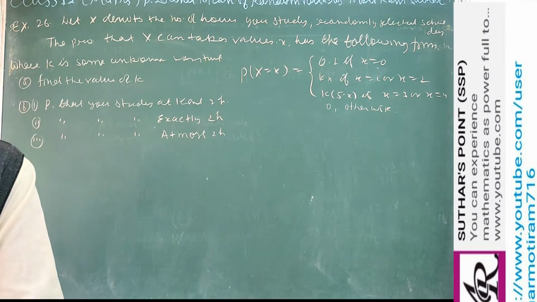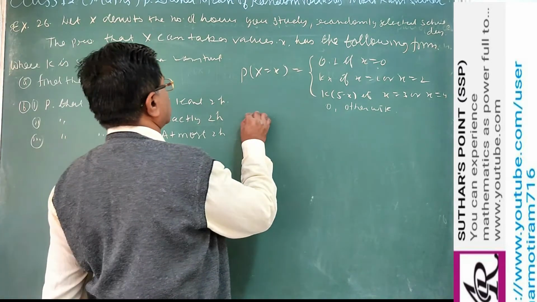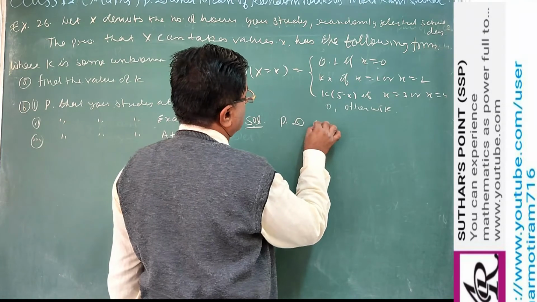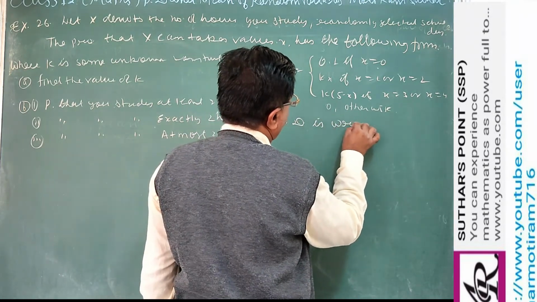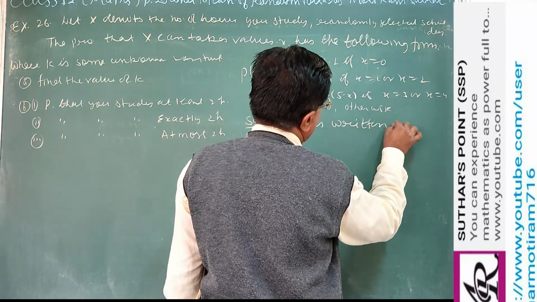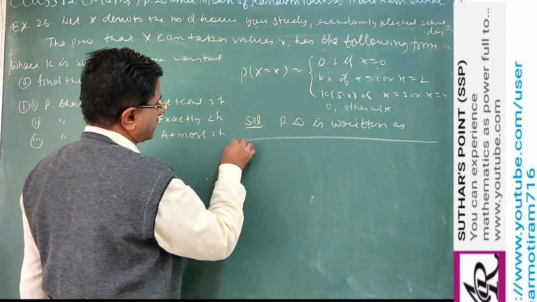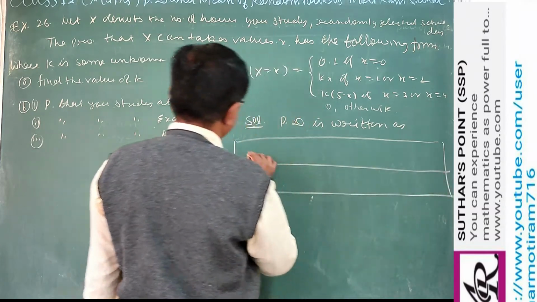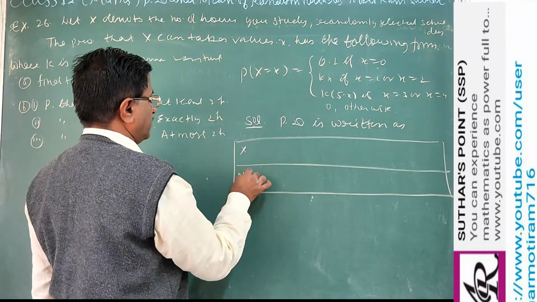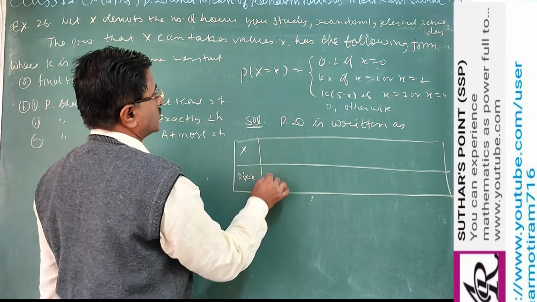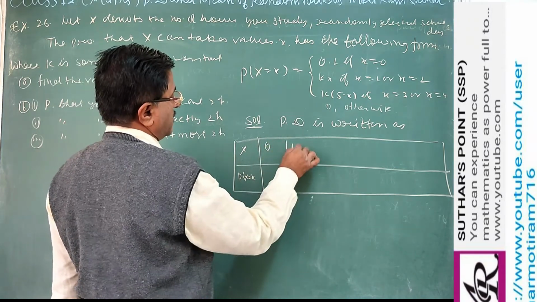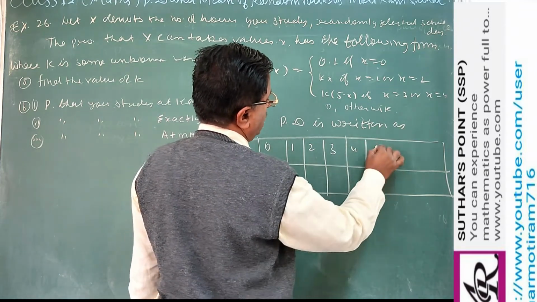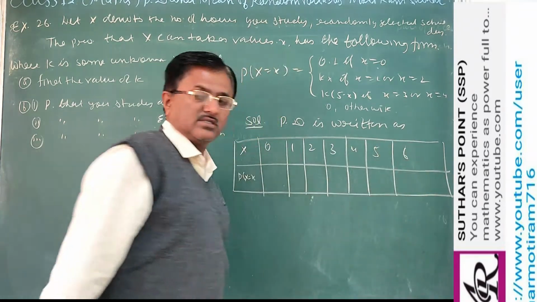So first of all, we write it in the form of a probability distribution. In the solution, the probability distribution is written in tabular form. This is x and the corresponding probability of x. So x may be 0, 1, 2, 3, 4, 5 or 6.